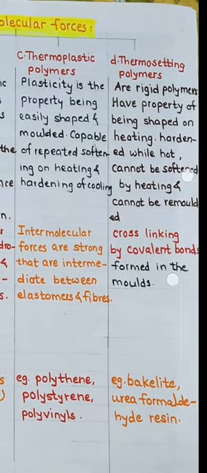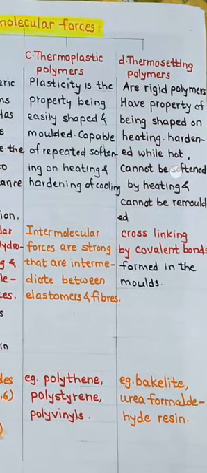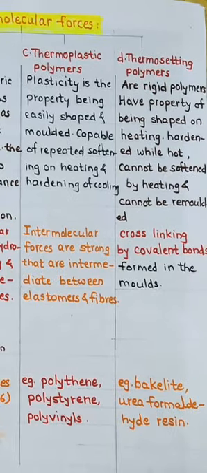Fourth subclass is nothing but the thermosetting polymer. Thermosetting polymers are rigid polymers that have the property of being shaped on heating, harden when hot, and cannot be softened by heating and cannot be remolded again. So it is thermosetting. Once it is set, once it is shaped, it cannot be changed. That is the thermosetting polymer.